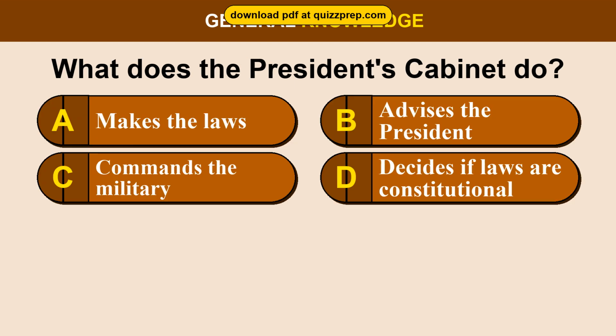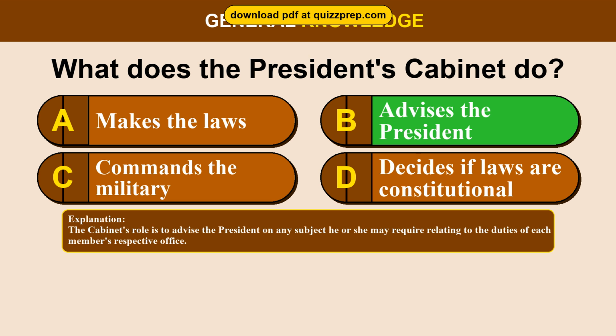Question 30. What does the President's Cabinet do? Option A, makes the laws. Option B, advises the President. Option C, commands the military. Option D, decides if laws are constitutional. The correct answer is option B, advises the President. The Cabinet's role is to advise the President on any subject he or she may require relating to the duties of each member's respective office.